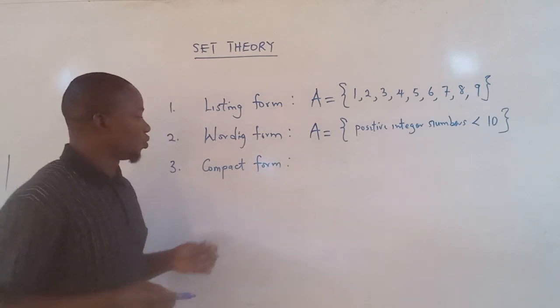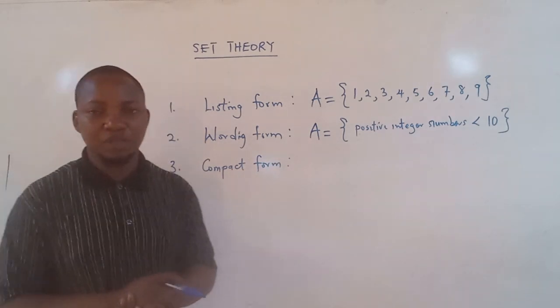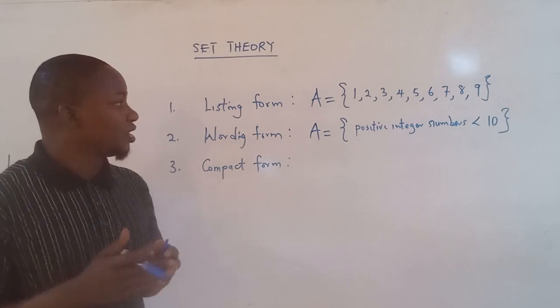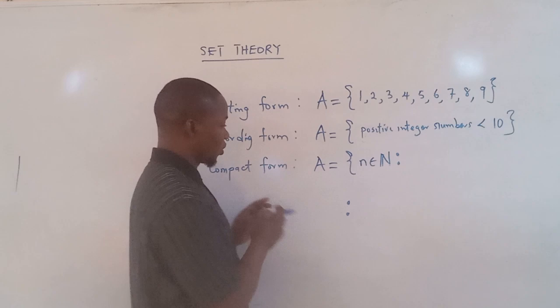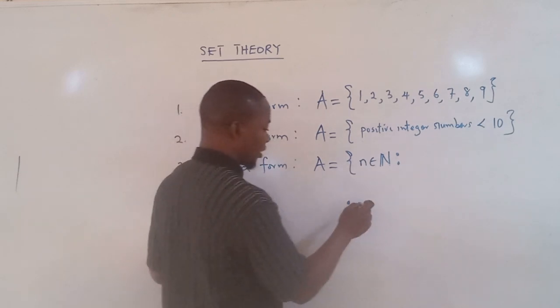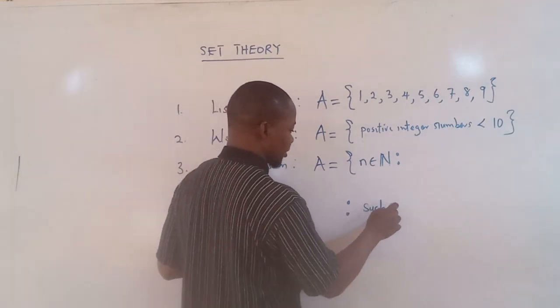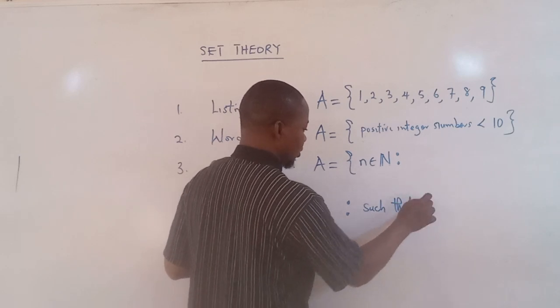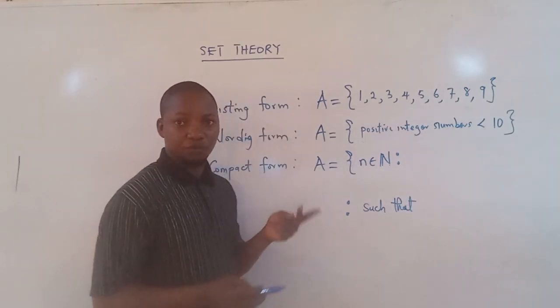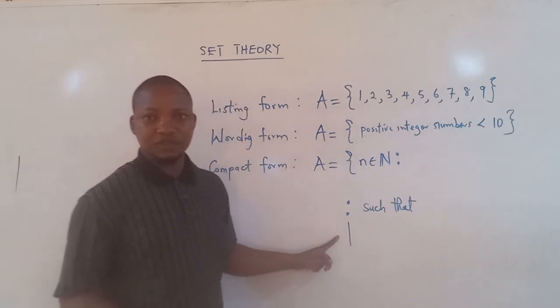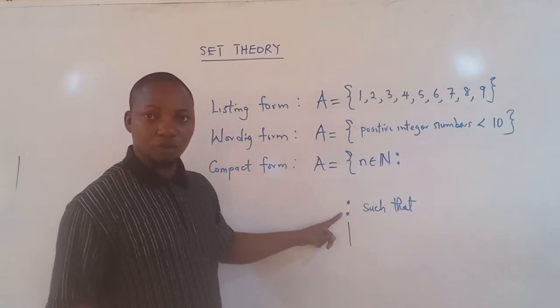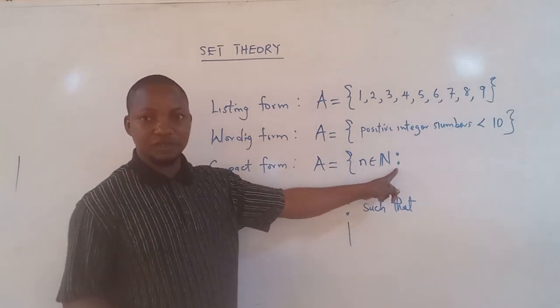Usually the compact form has a dot, which is a semicolon in English, but in this case we refer to this as "such that". There are two types: we use this bar to represent "such that", or this colon can be used in place of it.